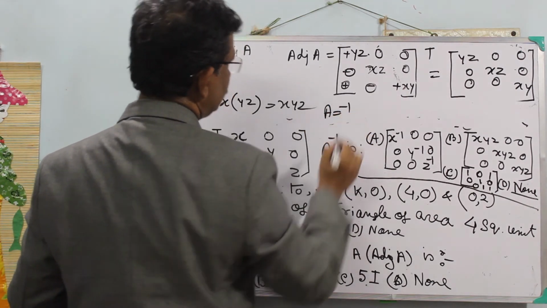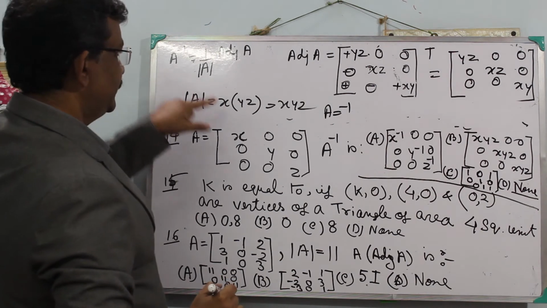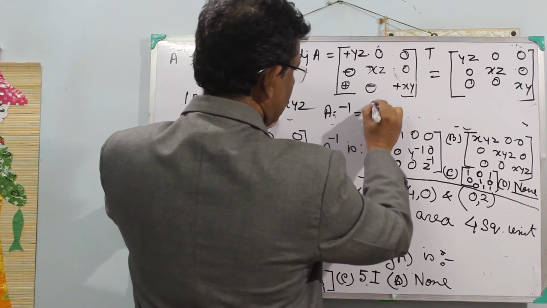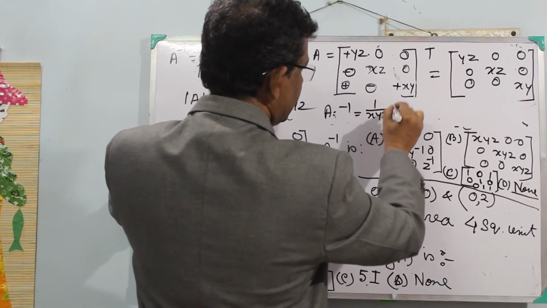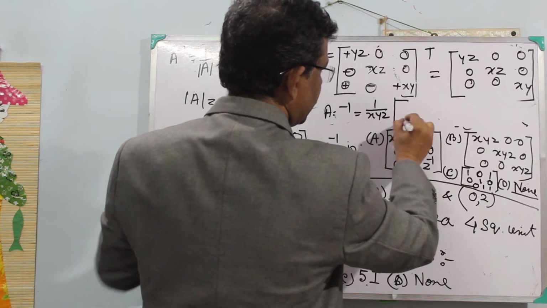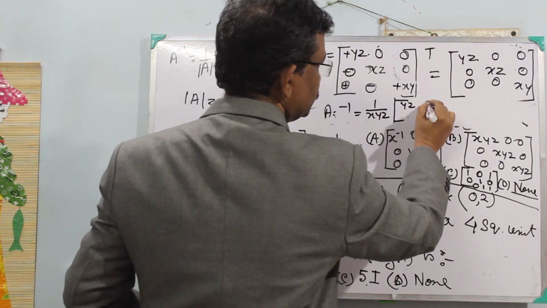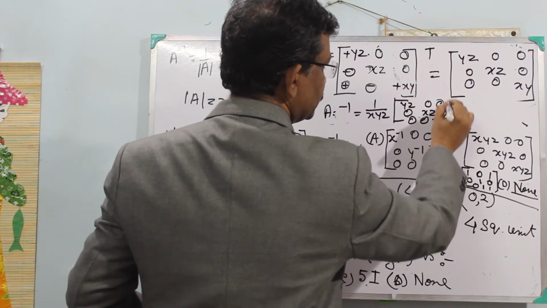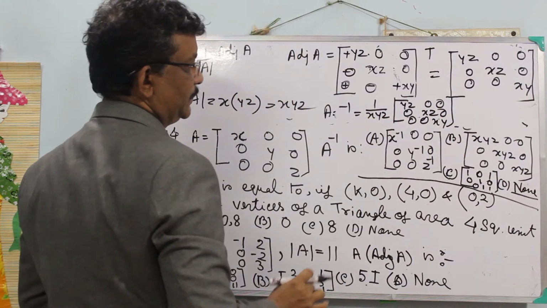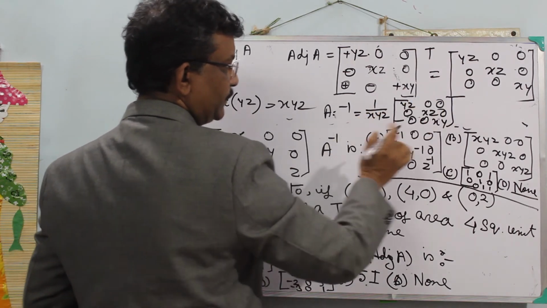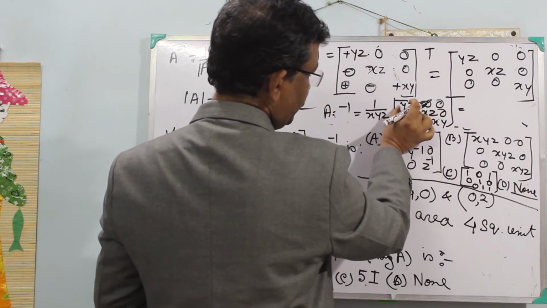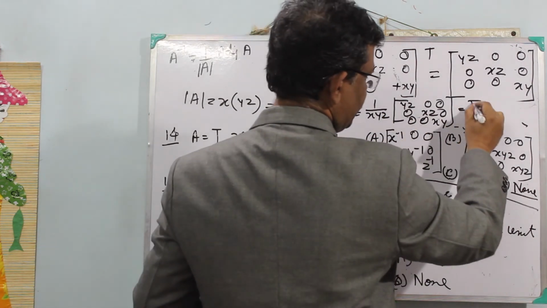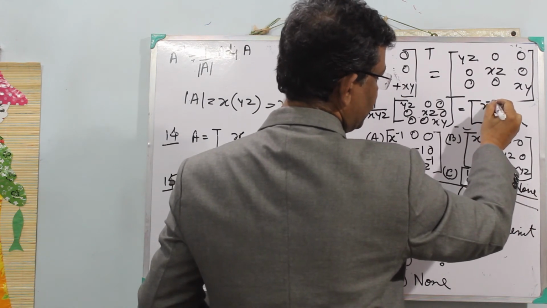So what is A inverse? A inverse is equal to 1 by determinant A, and determinant A means xyz. So A inverse equals 1 by xyz into the adjoint of A, which is yz, 0, 0, 0, xz, 0, 0, 0, xy. Dividing each element by xyz, yz divided by xyz remains 1 by x, that means x to the power minus 1.